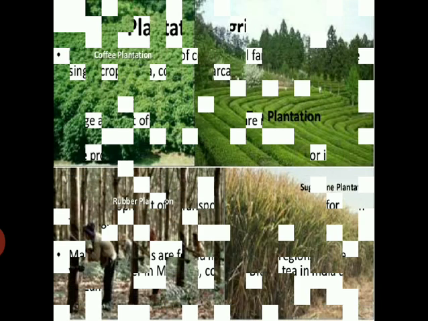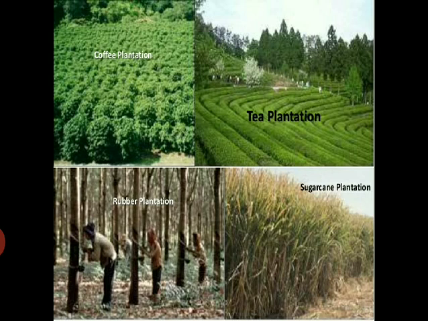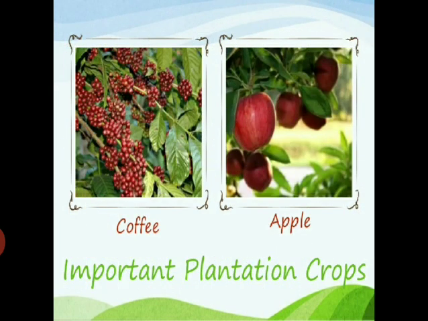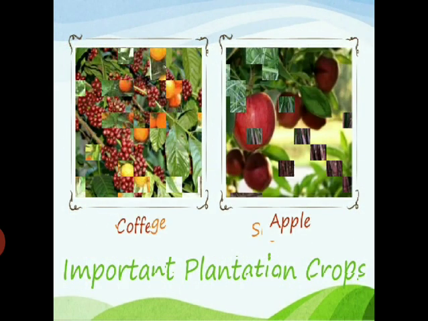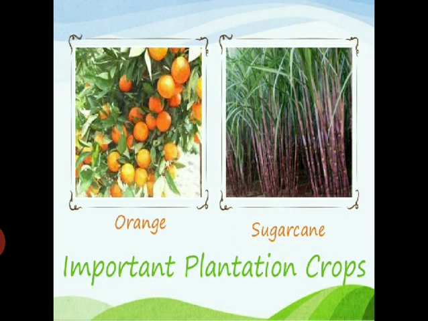So here we can see the coffee plantation, tea plantation, rubber plantation, or sugarcane plantation, coffee, apple, orange, and sugarcane. So these are the main types of farming.